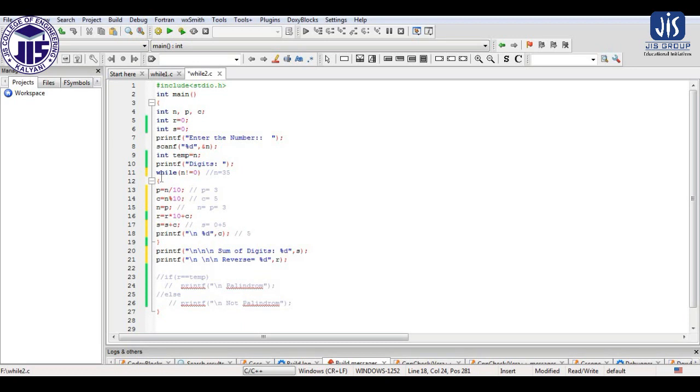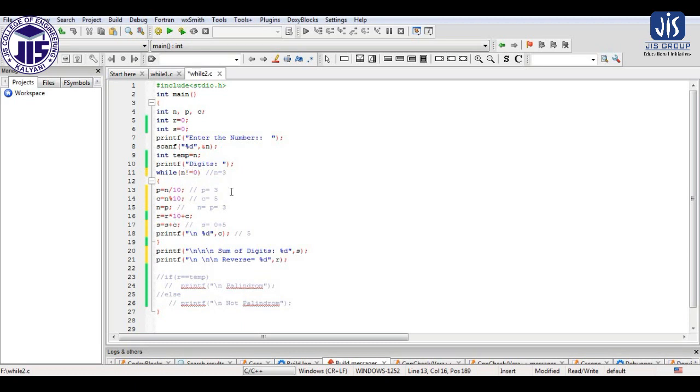Now again it will get back to the condition. Now when it comes to the condition, what is the value of n? The value of n is now 3, that you can see here, we have already updated the value of n. But again, for the value of n equal to 3, the condition is true, so it will enter into the loop.